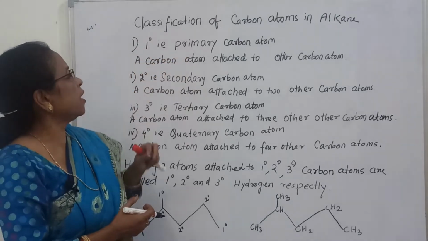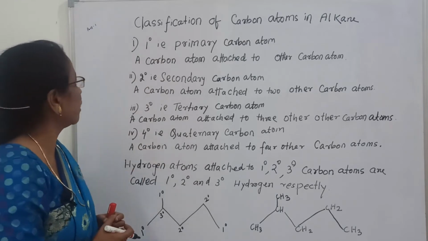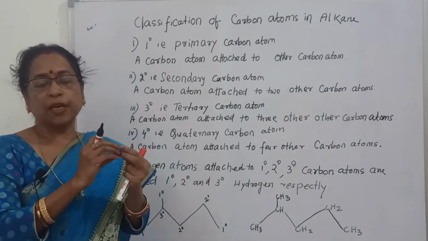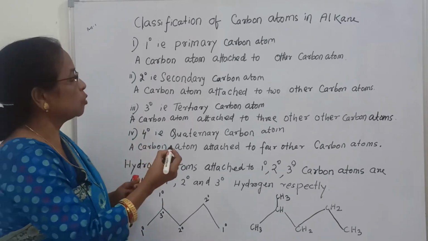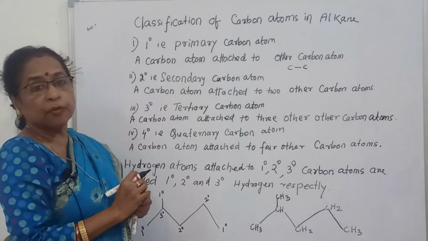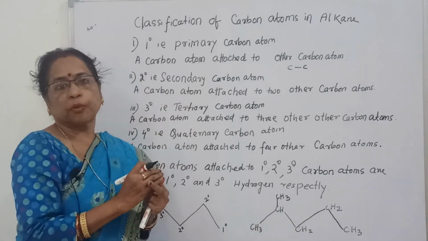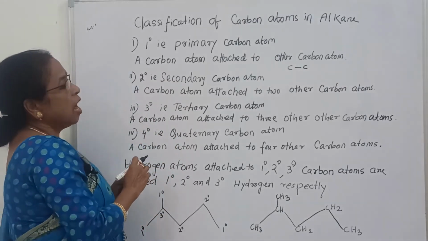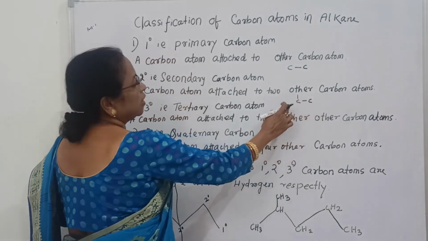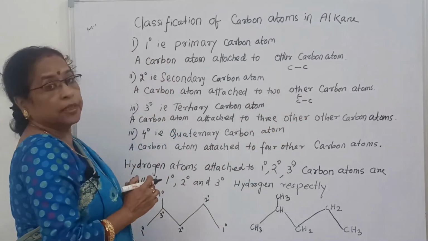Primary carbon means 1 degree, first degree. This is the sign of the primary carbon atom: a carbon atom attached to one other carbon atom. Now secondary carbon atom means one carbon atom attached to 2 carbon atoms. So here you will see how it will join: one carbon atom joins to 2 carbon atoms.